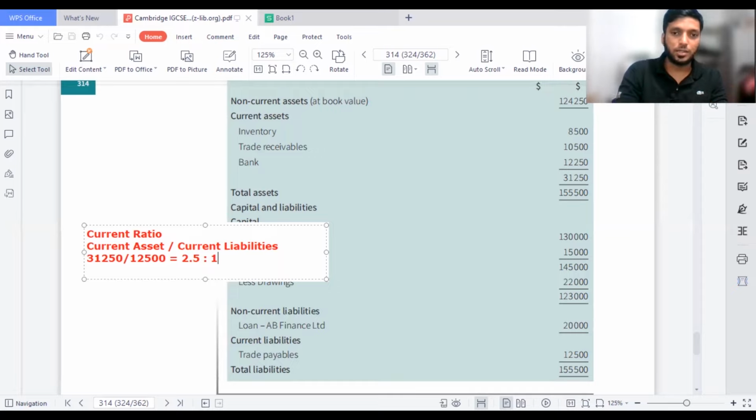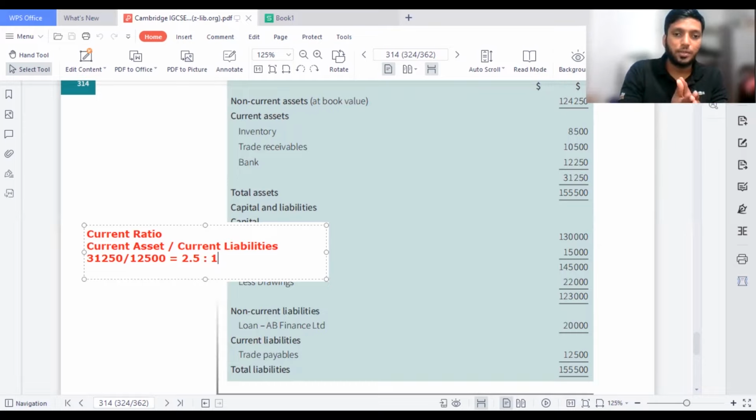Now in this liquidity ratio, there's something which you need to understand, called a benchmark. What is a benchmark? You need to understand that particular term in your exam papers. A benchmark is a set limit a business should have to make that business sustainable, to make the business run in a much better manner. So if your current ratio is more than 2, like here the ratio is 2.5, which is fair, the business is doing completely fine. It's in a more stable way.